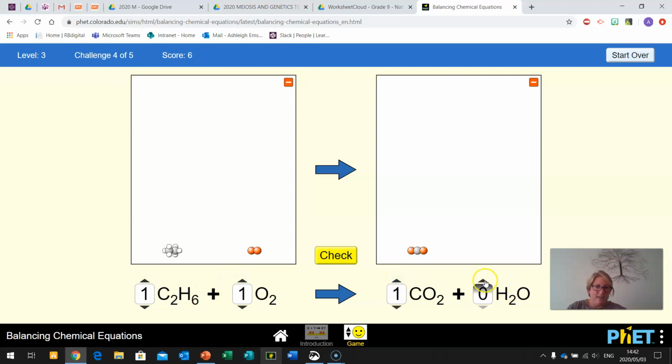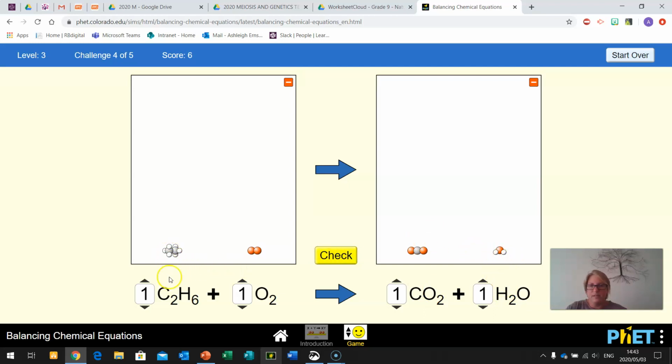Okay, the challenges get a little bit more tricky. Let's have a look here. So we've made one molecule of each in the reactants and in the products, and now let's go and try and balance these equations. So the elements we have are carbon, hydrogen, and oxygen. Carbon is the gray circles, oxygen is red, and hydrogen is white.